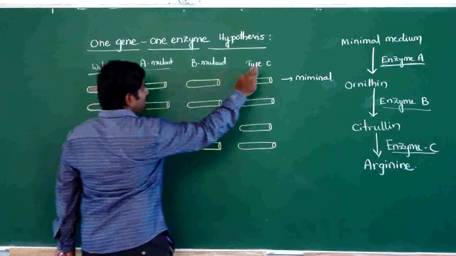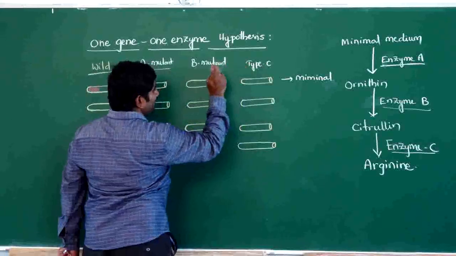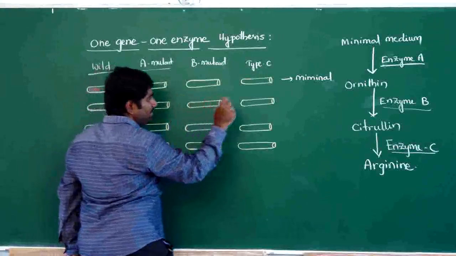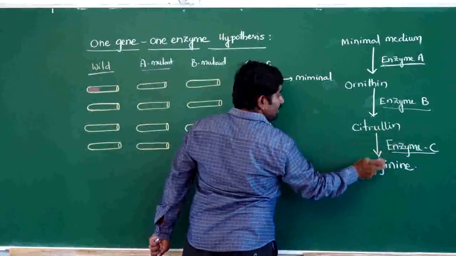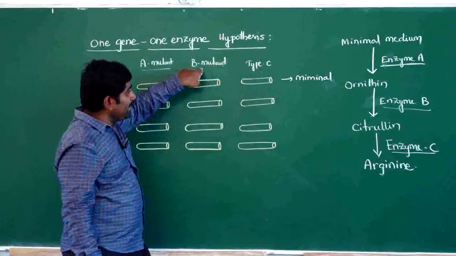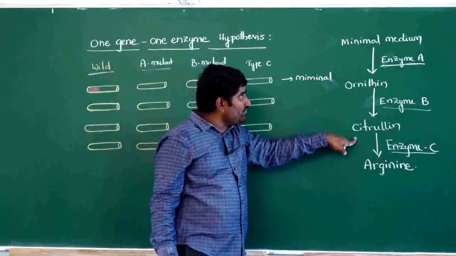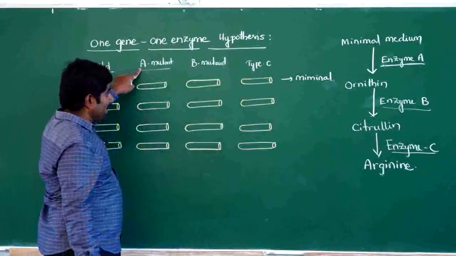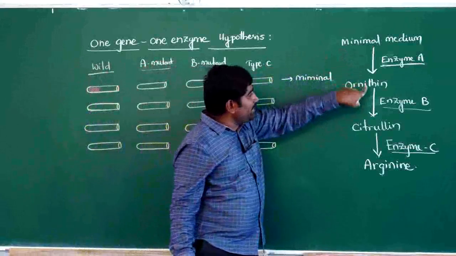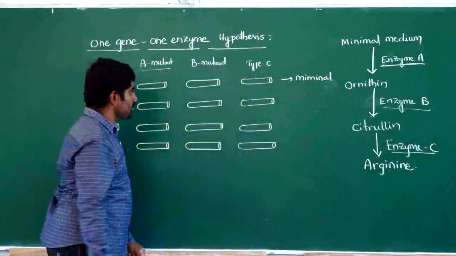Next, the type C mutant is not having the C gene, but has the A gene and B gene. So citrulline to arginine will not be formed in type C. In type B, ornithine to citrulline will not be formed. In type A, from the minimal medium to ornithine, they cannot produce.